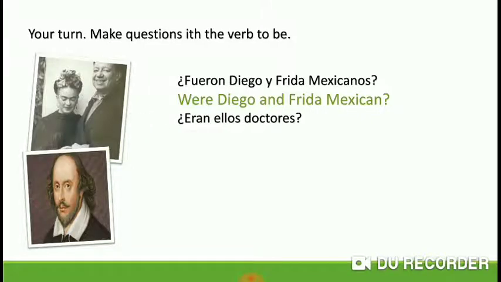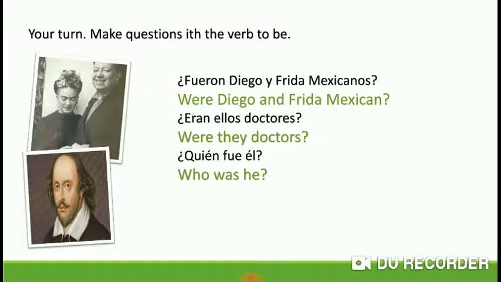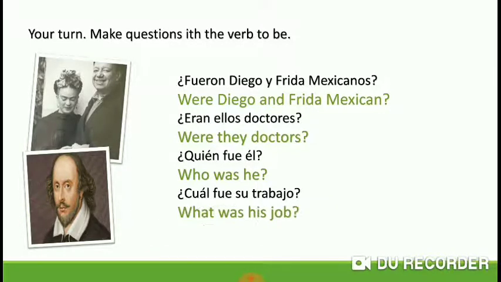¿Eran ellos doctores? Were they doctors? ¿Quién fue él? Who was he? ¿Cuál fue su trabajo? What was his job?